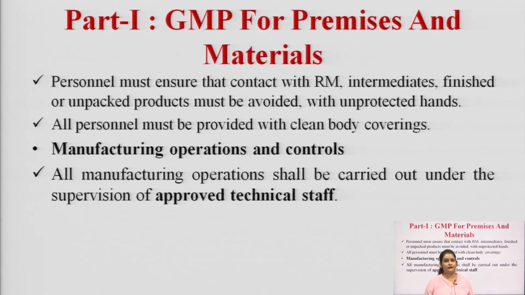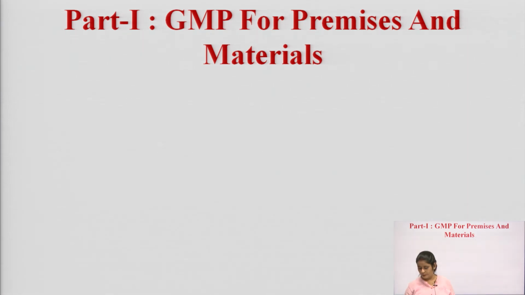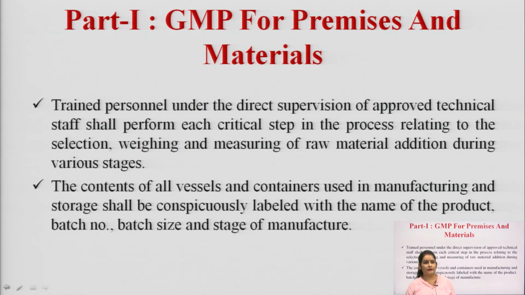Manufacturing operation and controls. For running the manufacturing, other technical staff are also required for running the machines and the equipment of the company. All manufacturing operations shall be carried out under the supervision of approved or authorized technical staff. Trained personnel should be involved and should work under the direct supervision of technical staff to perform each critical step involved while processing the manufacturing.